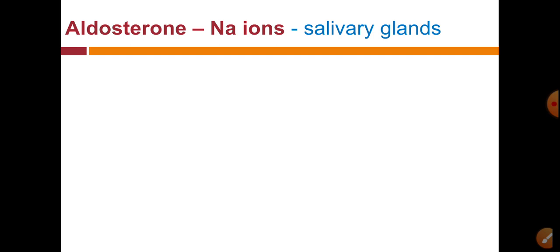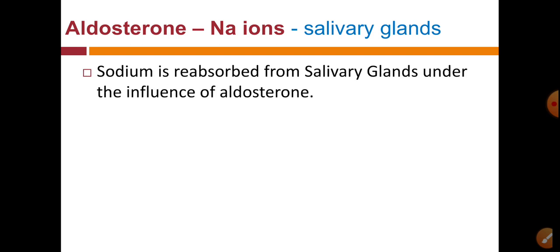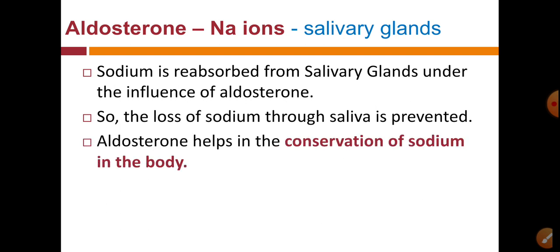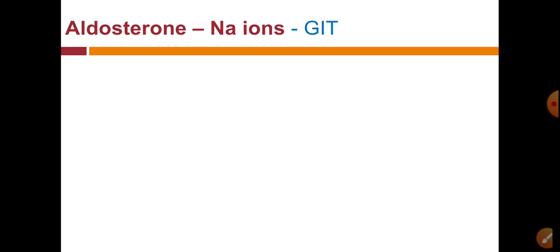The action is the same, that is reabsorption of sodium from saliva, so that less sodium ion is excreted in the saliva. So this action is also under the influence of aldosterone hormone. So aldosterone helps in the conservation of sodium in our body or in our ECF.